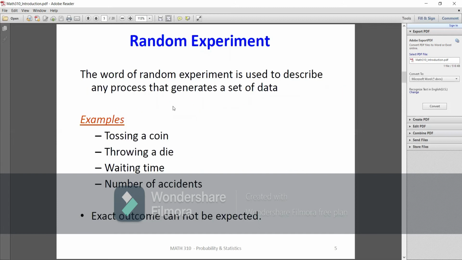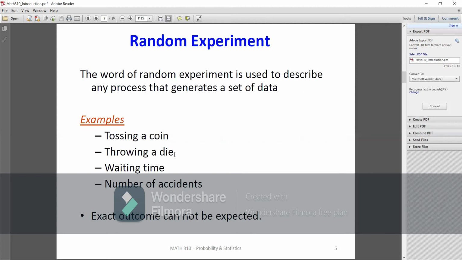Let's explain what we mean by random experiment. When we say random experiment, if you still remember when we were kids, and most of us are still playing it till now, we play with the coin, whether it's tail or head. So what are the possible outcomes that we may get? Head or tail. We may get two possible outcomes. Or if you still remember, usually we play with the die. The die has how many faces? It has 6 faces, numbered from 1 till 6.